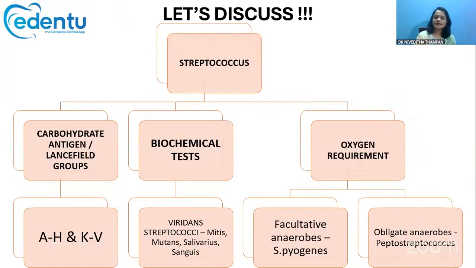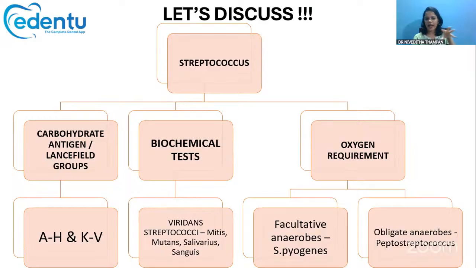Then based upon the carbohydrate antigen present on the cell wall of these streptococci, there is another classification that was given by Lancefield in the year 1933. Lancefield grouped the streptococci into 20 groups, from A to V, but there is no I and J.